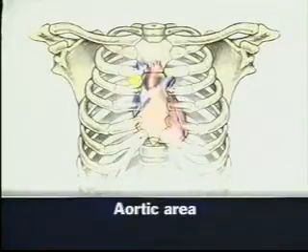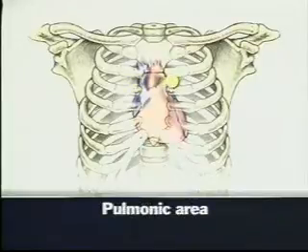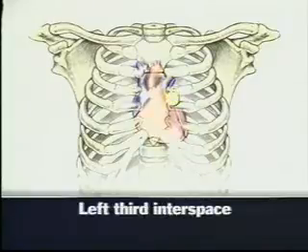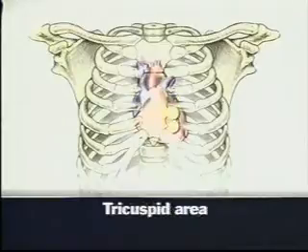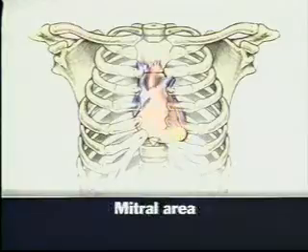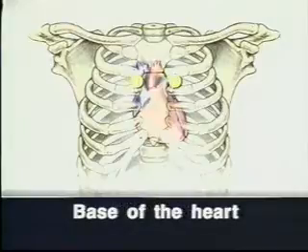You can hear S1 and S2 in the aortic area, in the right second interspace close to the sternum; pulmonic area, in the left second interspace close to the sternum; left third interspace; tricuspid area, in the left fourth and fifth interspaces; and mitral area, at the apical impulse. The aortic and pulmonic areas together are sometimes called the base of the heart.